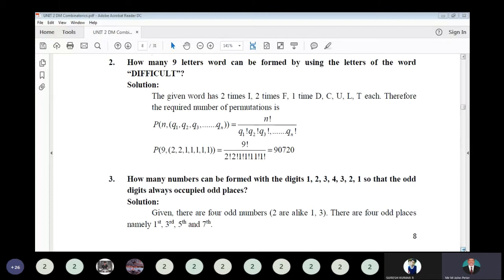Here, two letters are repeated. So the formula is P of n comma q1, q2, q3 and so on, which is n factorial divided by q1 factorial times q2 factorial, where q1 is the number of times a particular object or letter is repeated, q2 the number of times another is repeated, like that. So that is 9 factorial divided by 2 factorial into 2 factorial. 1 factorial is not necessary, so you take the repeated terms only, since 1 factorial is 1 and doesn't affect the calculation. When you calculate using a calculator, you will get 90,720.